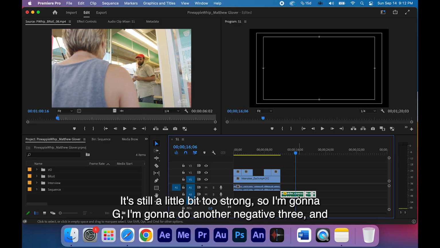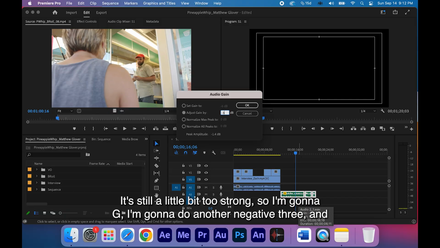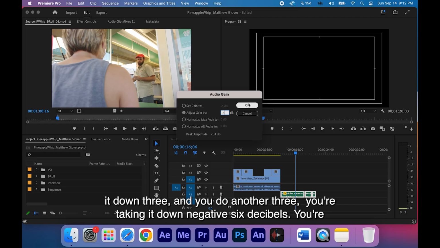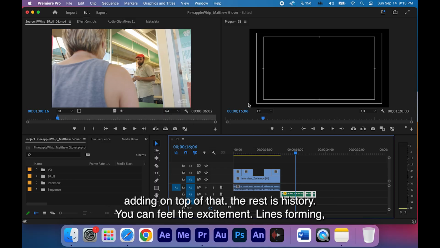It's still a little bit too strong, so I'm going to do another -3. And as you see, this actually changes to 6. So it's adding on top of it. Okay? So if you take it down 3 and you do another 3, you're taking it down -6 decibels. You're adding on top of that.